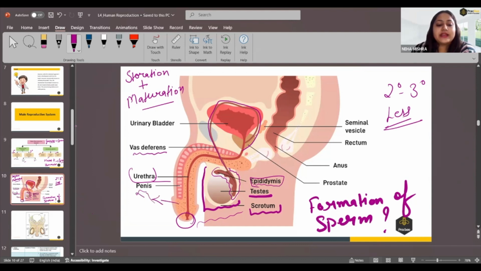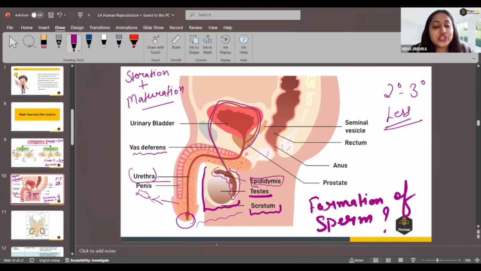This organ is known as the penis, and this opening will ejaculate the sperm out of the body of males. So this is just an introduction, a sweet introduction of each and every duct and organ inside the male body. But it's not as easy as it seems: the testes will form the sperm, they will release it into the epididymis, then it will move to the vas deferens, and then finally be ejaculated out.